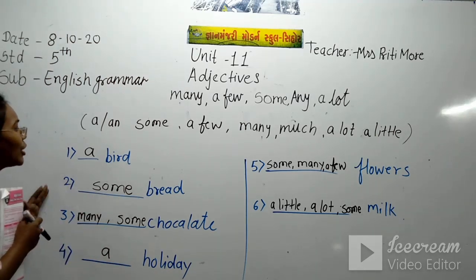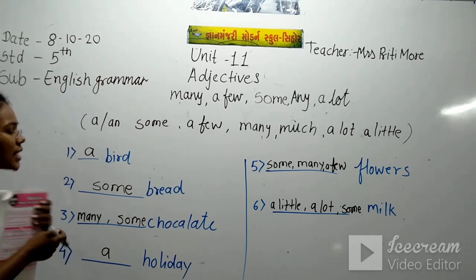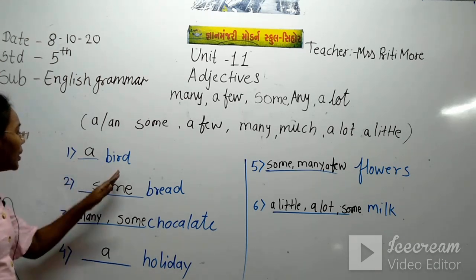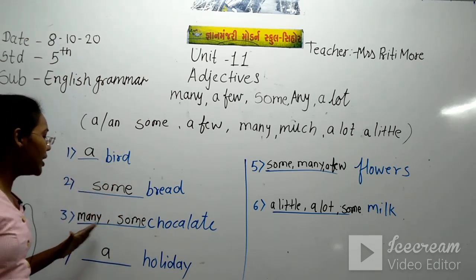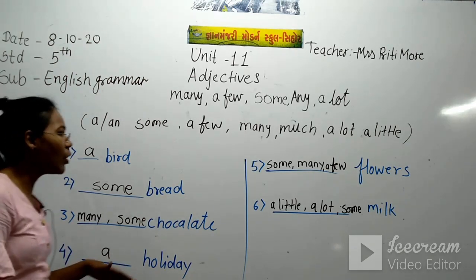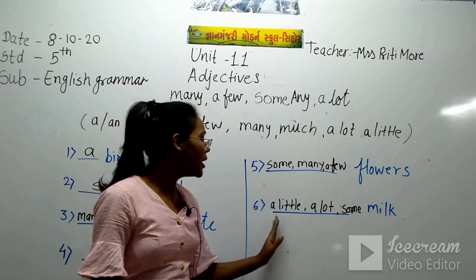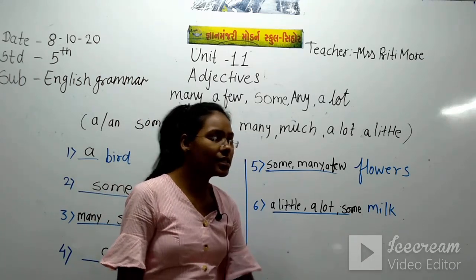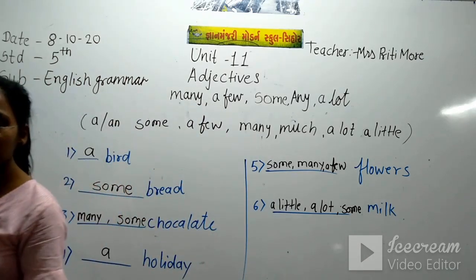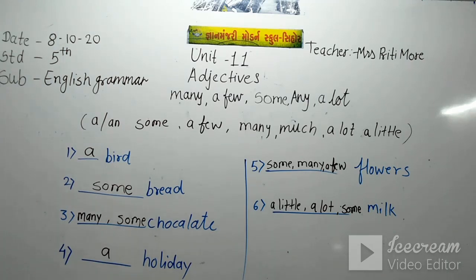Here we have completed focus exercise A: a bird, some bread, many or some chocolate, a holiday, some, many or a few flowers, a little milk, a lot of milk and some milk. So you note down this in your notebook.